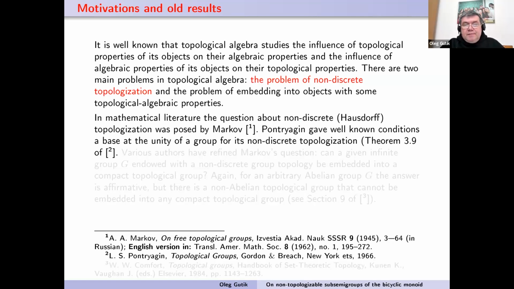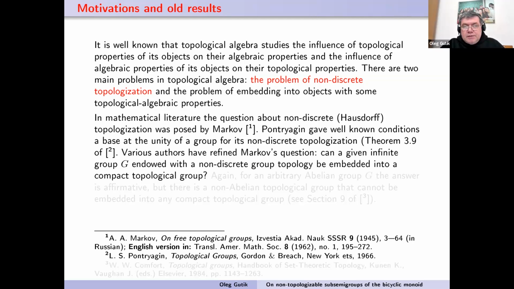And after Pontryagin, Markov in 1945 posed the following question about non-discrete Hausdorff topologization of groups. This Markov question was refined by the following questions.